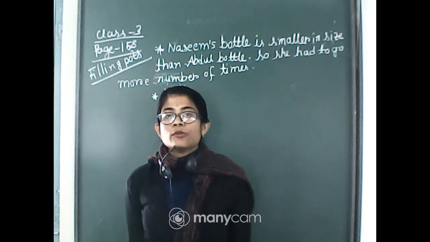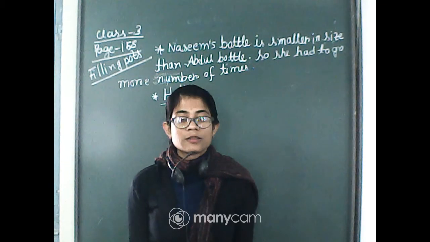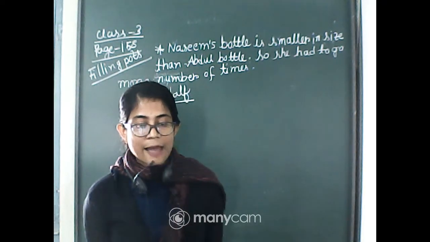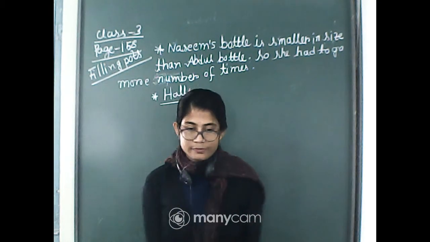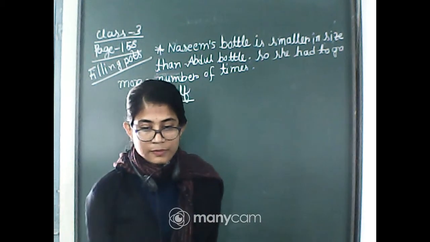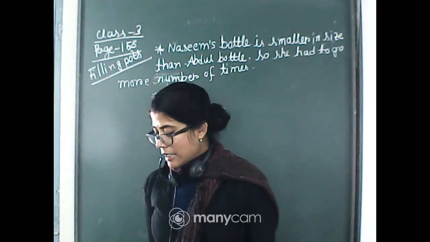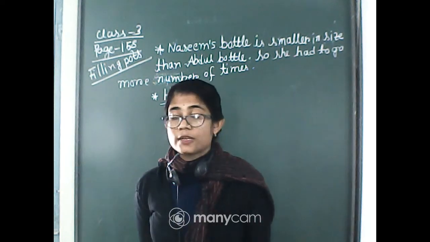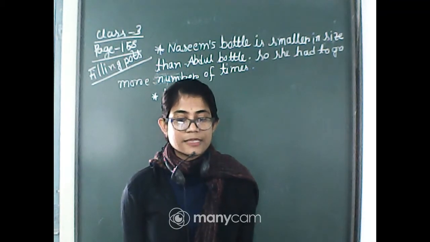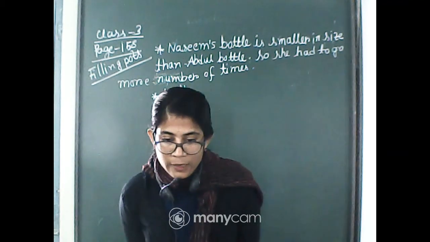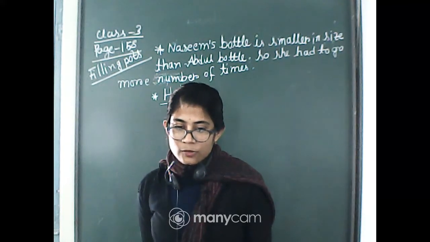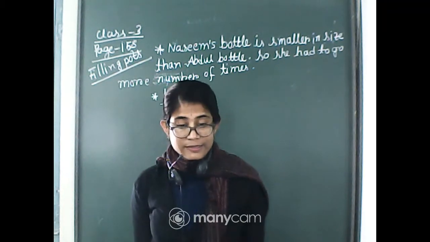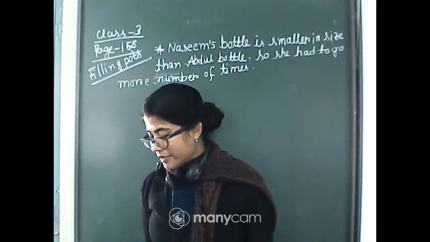Now can you tell me what the difference is between the pots that have been given in your book? What is the difference they have? Their size. Okay, yes. Now tell me which one is bigger in size, and which one is smaller in size? Pot B is smaller than pot A. Very good, Anushka.